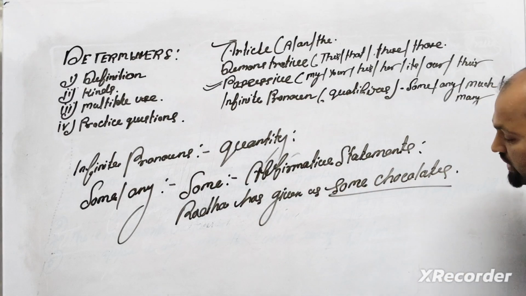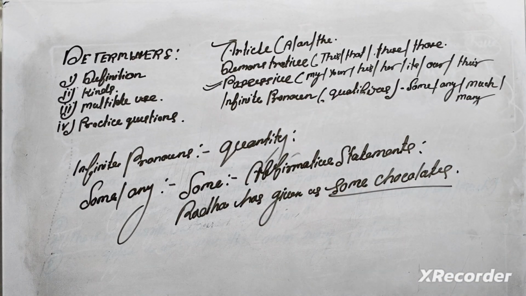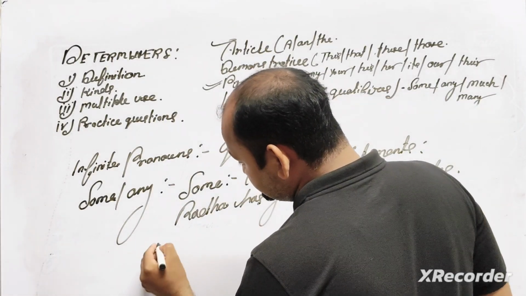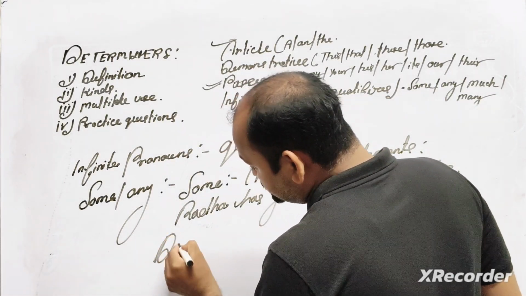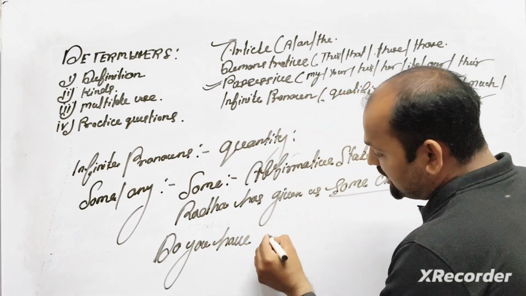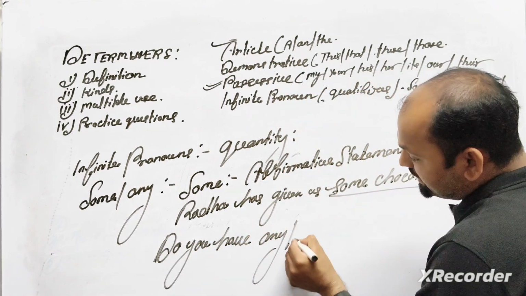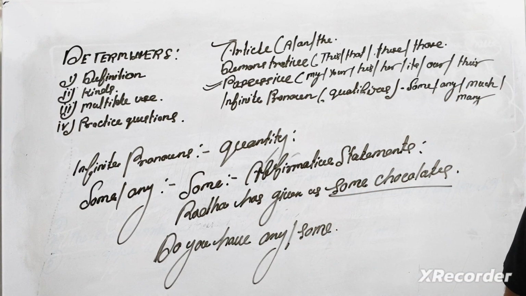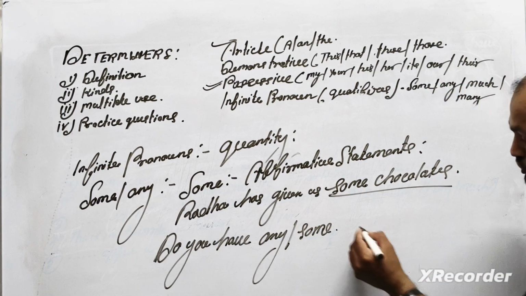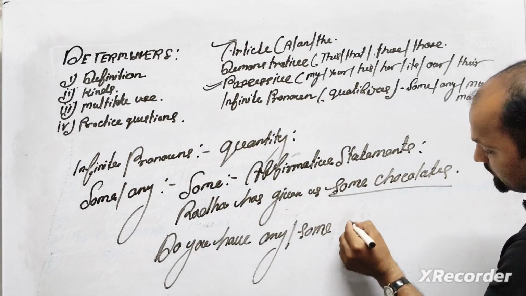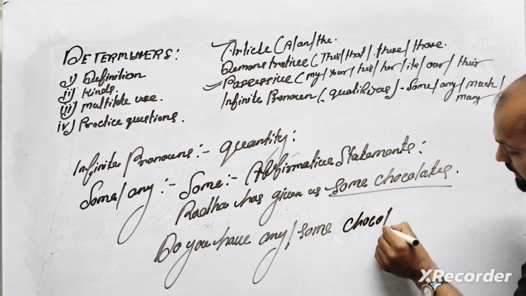Now let me say it in the sense of any. Do you have any chocolates? Yes, we can say some chocolates.